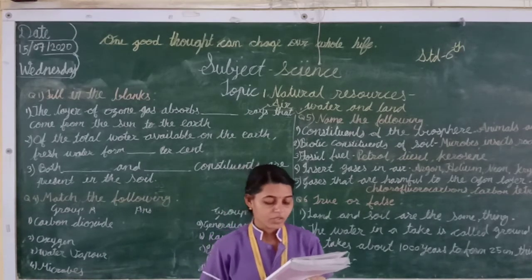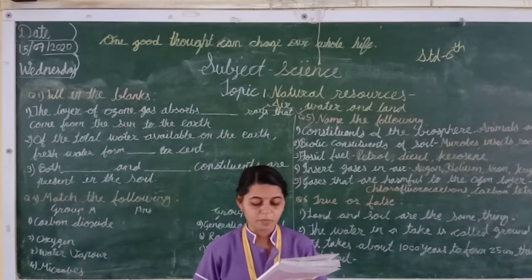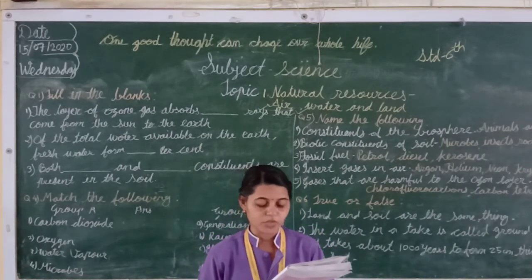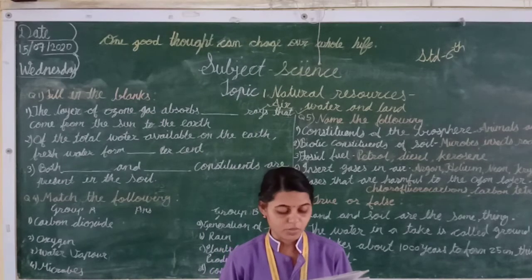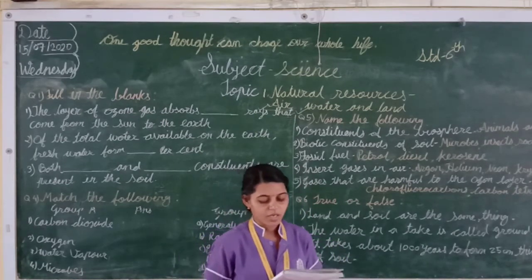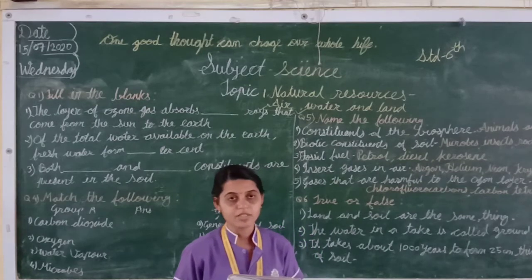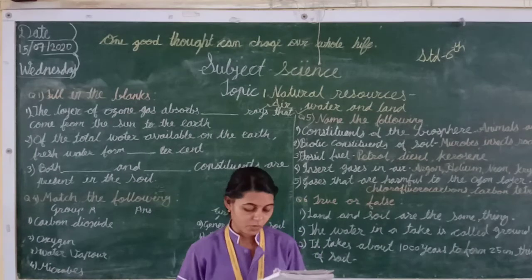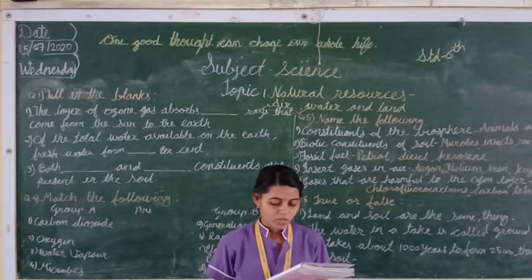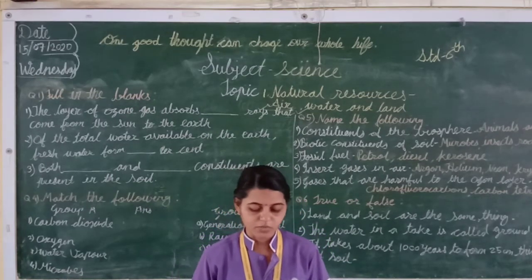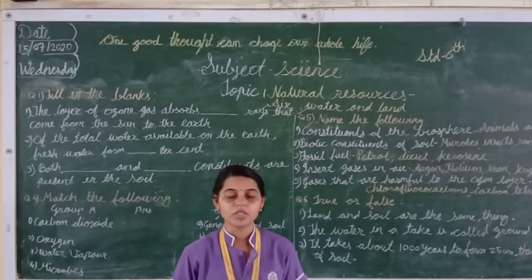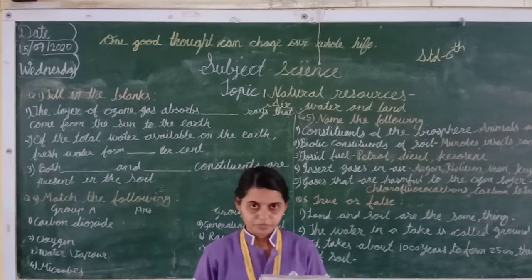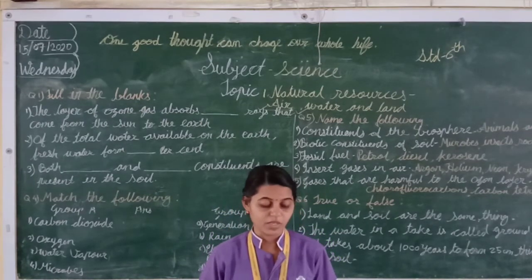Students, there is a high proportion of water in the blood of animals. Animals' bodies have a high proportion of water, and plants also. It is said that water is life, because no living thing can survive without water. We can't live even one day without water. For drinking purposes, only a very small quantity of water is available on the earth. Only 0.3% is fresh water. The other water is ocean water, which we can't drink.